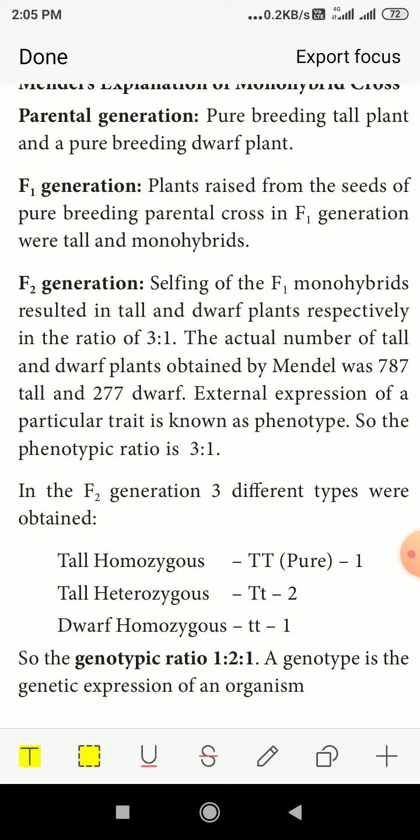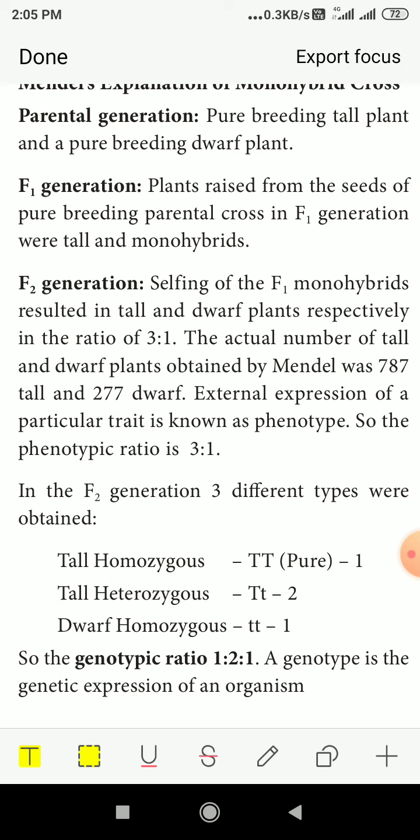The actual number of tall and dwarf plants obtained by Mendel was 787 tall and 277 dwarf. That means it will be in the ratio 3:1. External expression of a particular trait is known as phenotype. What we can see from outside is called external expression, whether it is a tall plant or a dwarf plant.